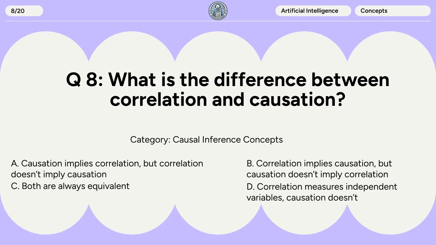Question 8. What is the difference between correlation and causation? A. Causation implies correlation, but correlation doesn't imply causation. B. Correlation implies causation, but causation doesn't imply correlation. C. Both are always equivalent. D. Correlation measures independent variables, causation doesn't.